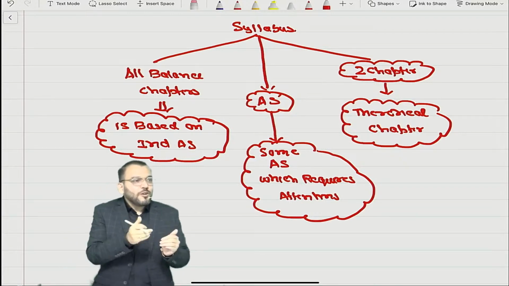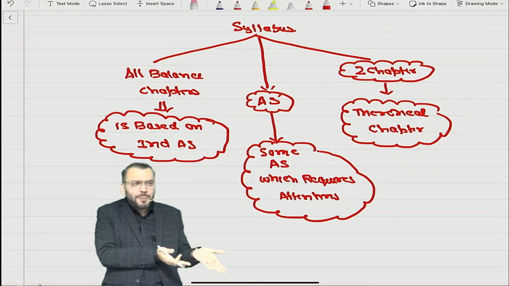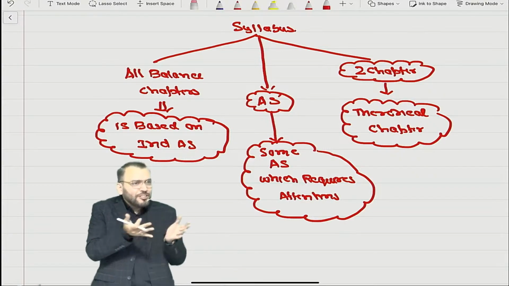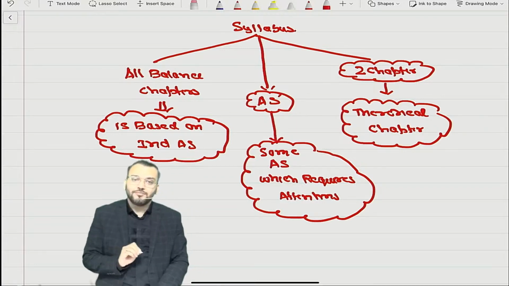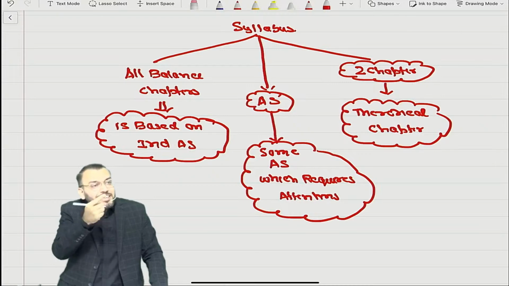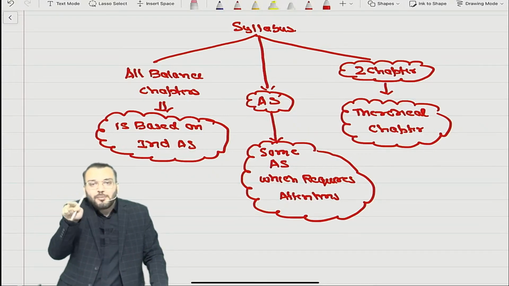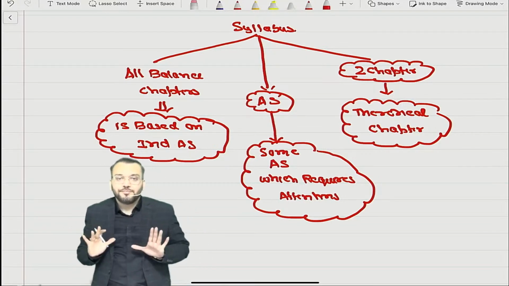So these are some AS for which reference will be required in CA Final syllabus. You have already done them, so we will only do a revision of that. Got it what I am saying? So some AS, not all AS. Automatically, when I do the corresponding Ind AS, at that time we'll give a reference of that particular AS from examination point of view. Correct. So this is the syllabus.